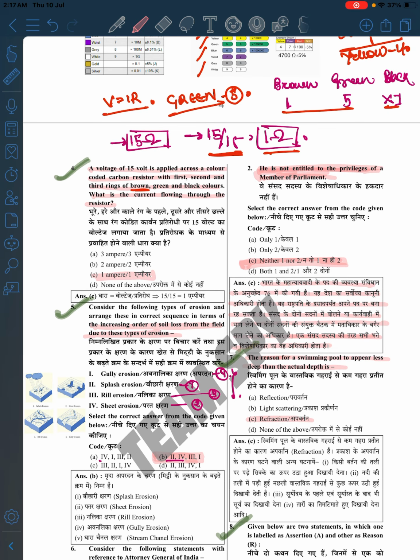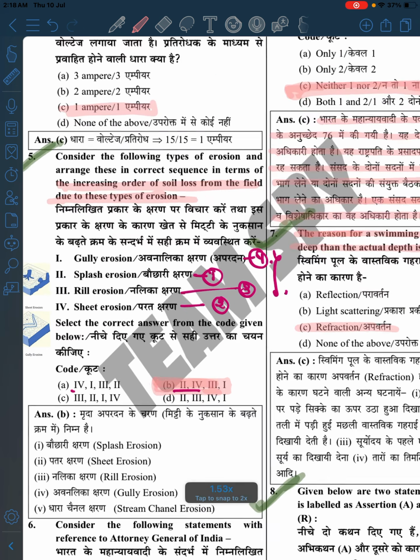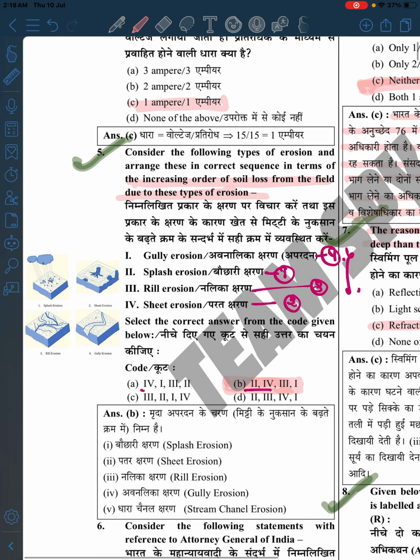Okay, now consider the following types of erosion, which in terms will be causing most of the soil loss. So if we are having a soil loss, then what does it mean? The amount of soil will be getting splashed, right?